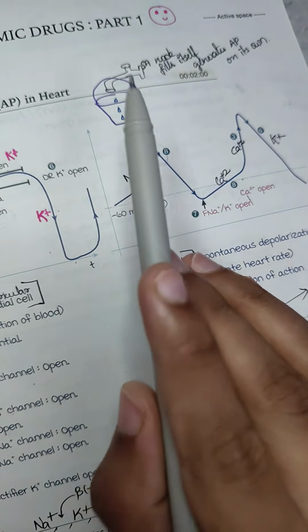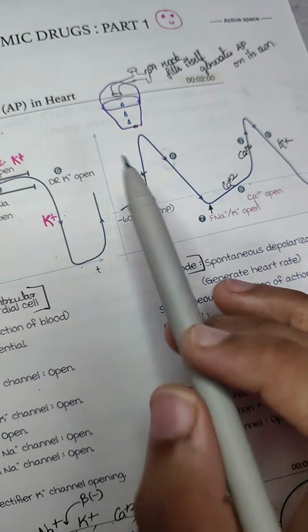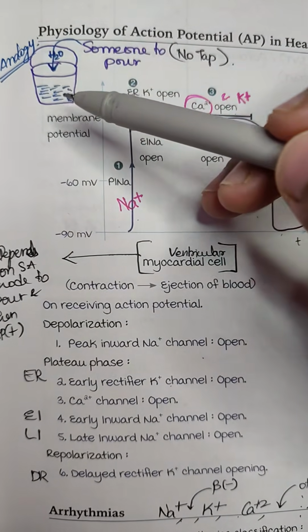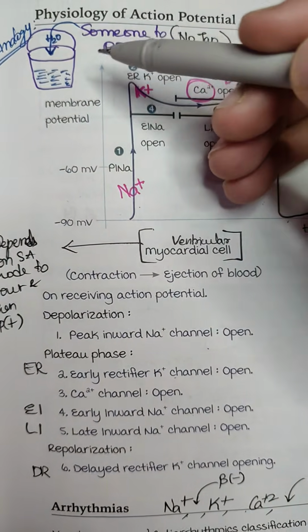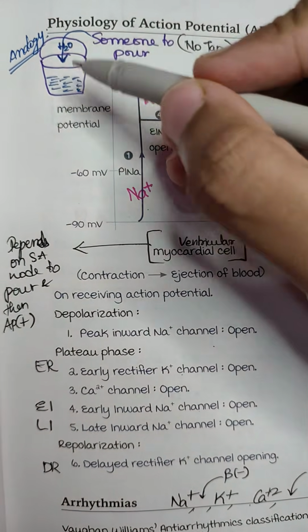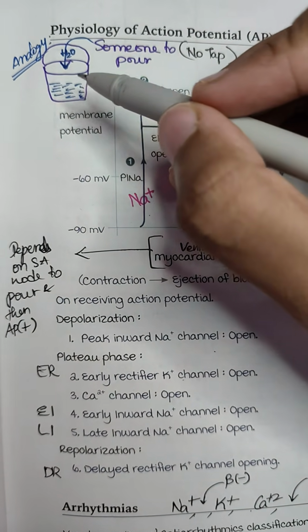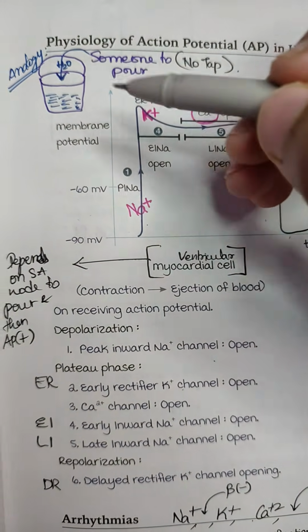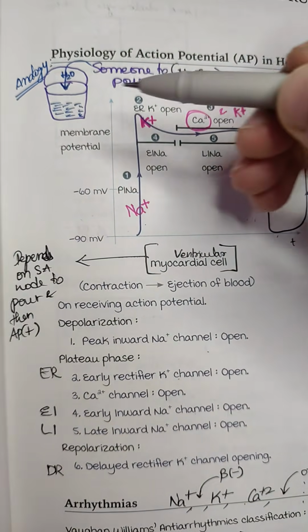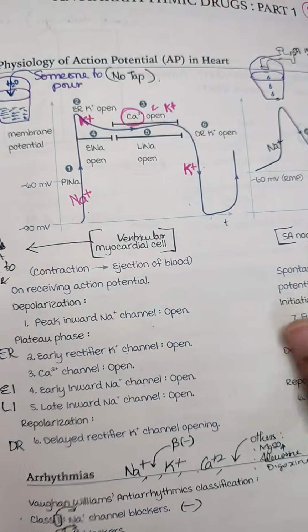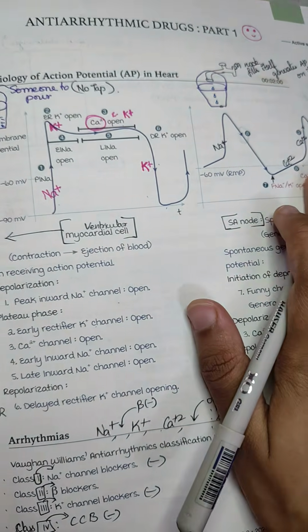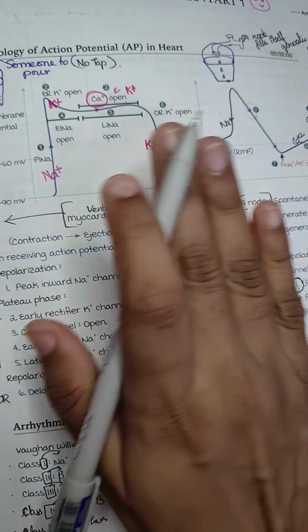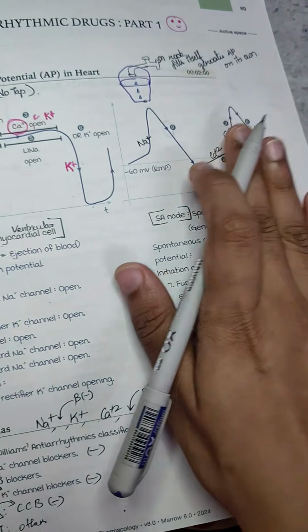SA node means it's with a tap, because it is able to generate its own impulse. While the myocardial cell does not have the ability to generate its own impulse, but because the SA node is generating it for the myocardium. Myocardium can also generate impulse when the SA node is not working. That is related with arrhythmias. So this is it about how the action potential is working in the heart, the myocardial cell, and also the SA node.